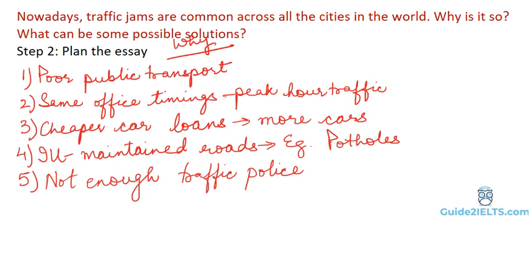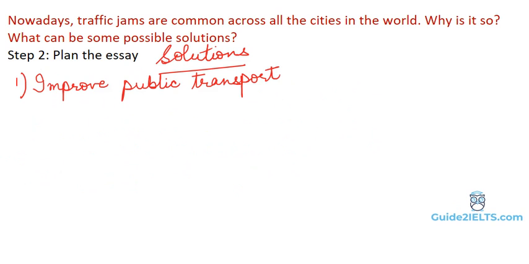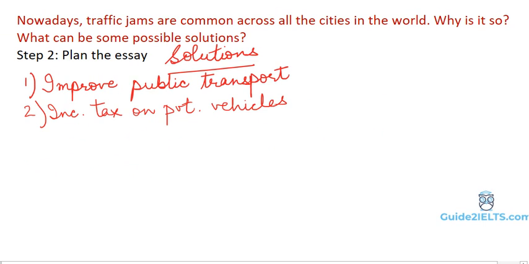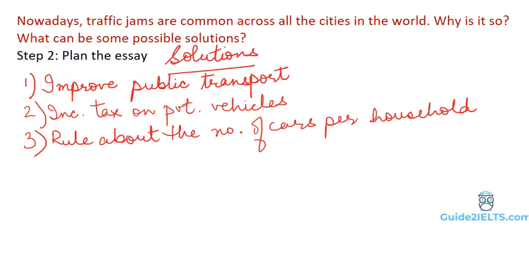Now on to the solutions. Well, we have listed the problems, now we'll list the solutions. So first, improve public transport, that was the first problem. Second, maybe increase tax on private vehicles so that it can discourage people from buying more private vehicles and encourage usage of more public transport. So, increase tax on private vehicles. Third, government could make rules to limit the number of cars per household.